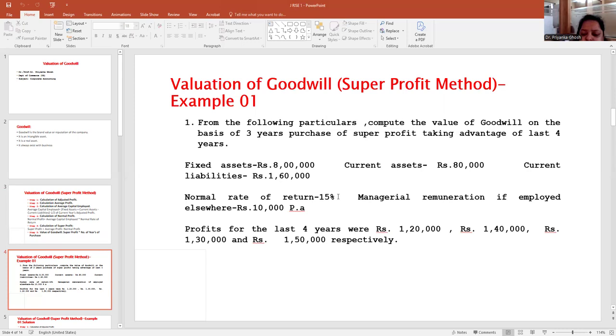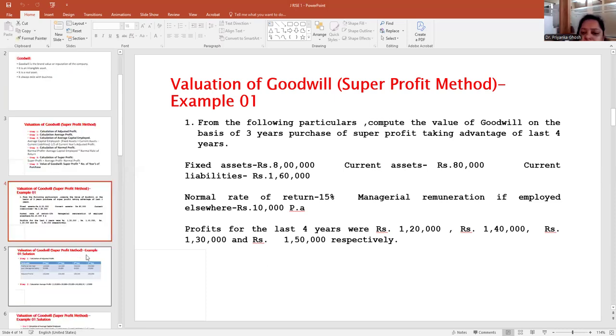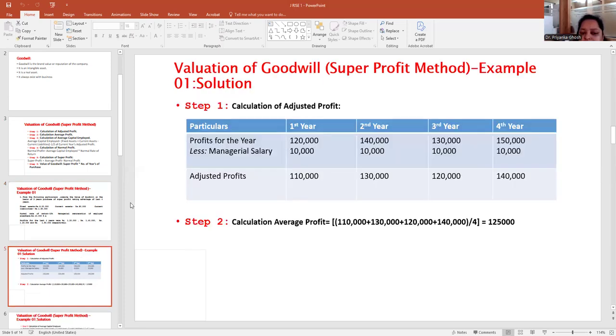Normal rate of return is 15% and there is an adjustment: managerial remuneration for one manager, that is 10,000 per annum. This is one adjustment we have to make to our profits. And the last 4 years' profit they have mentioned. We need to calculate goodwill under super profit.